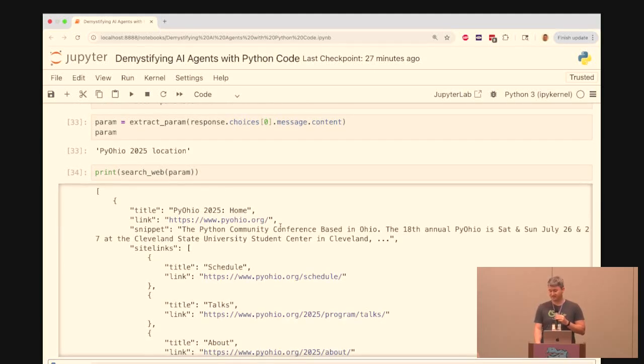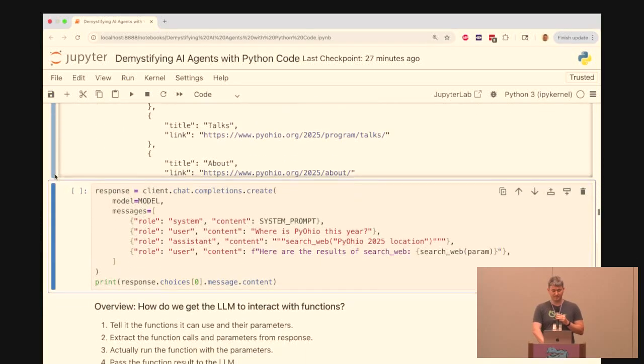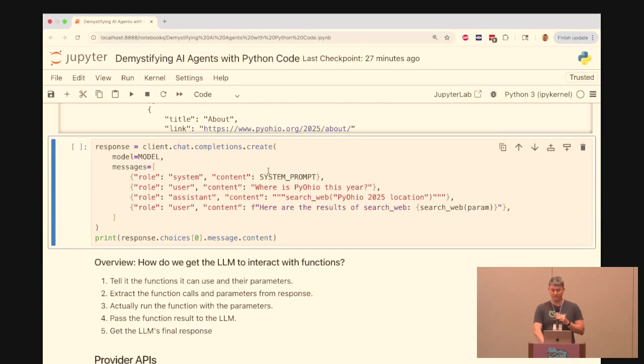So that's the kind of starting point toward how you would actually get the LLM to use these external functions that you've written. Here's the whole flow: I give it the instructions, and then the user asks the question. Then we see that it returns this result of searching the web, and then I give it the results back.